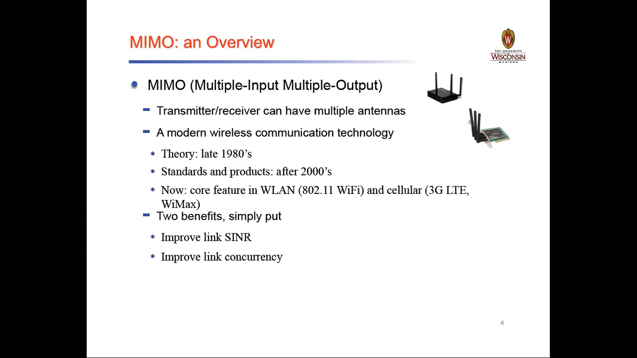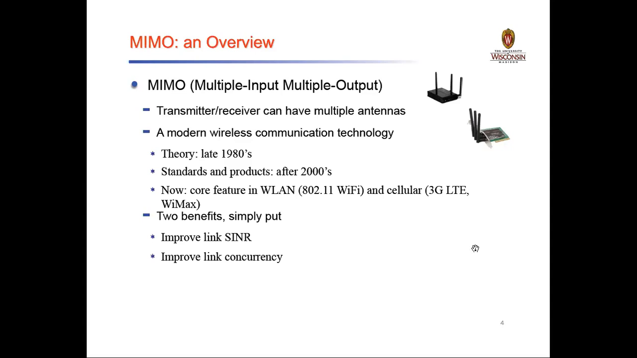In the late 1980s, some standards were developed by 802.11, which is nothing but Wi-Fi, and then 3G LTE came into existence. When we focus on MIMO systems, there are two benefits we can have: one is improved signal to noise interference ratio, and the other is improved link reliability. So this is how MIMO systems basically work.